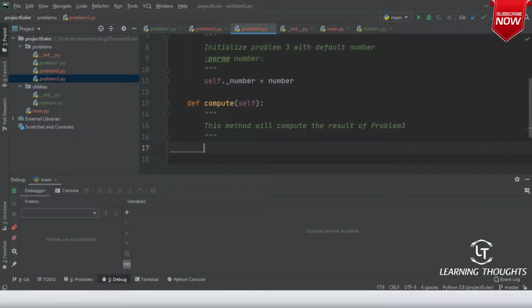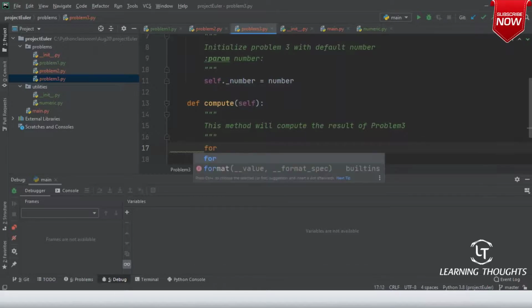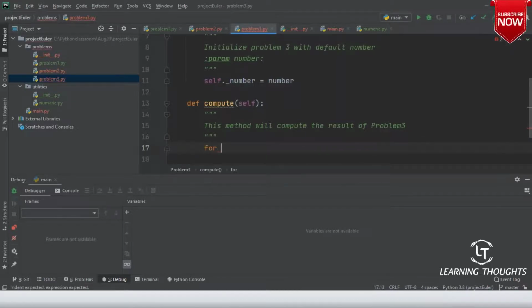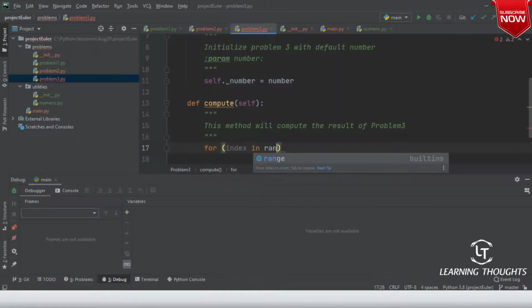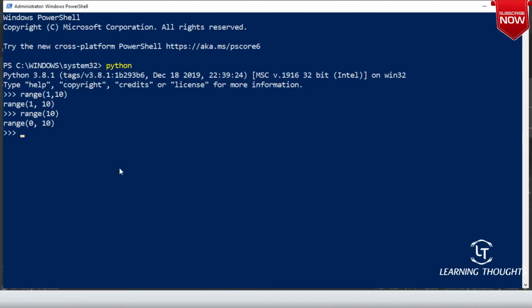Now over here, what is that I need to do? For index in range. If you remember, how to write the range statements? In the range, we can write reverse statements also, right? Yes or no, sir? How to write a range which comes in a reverse order?